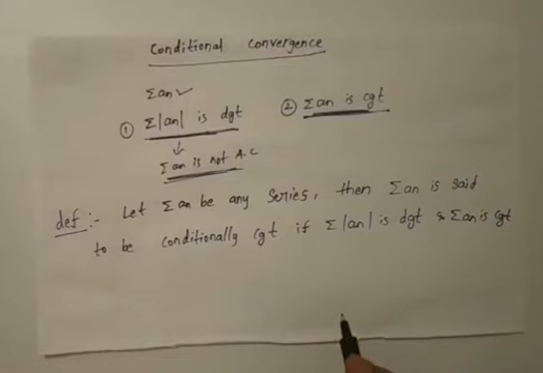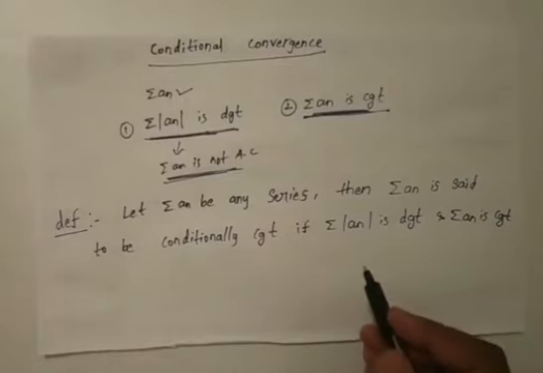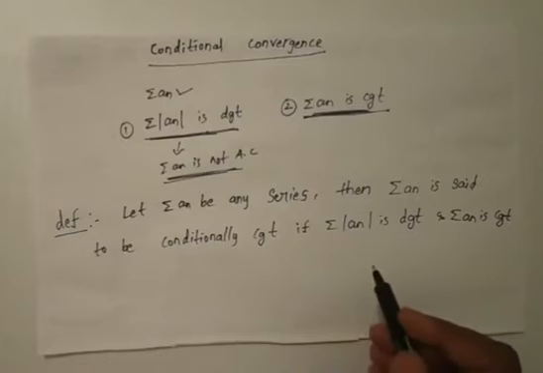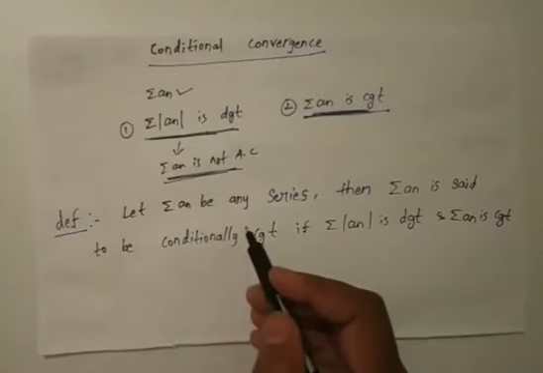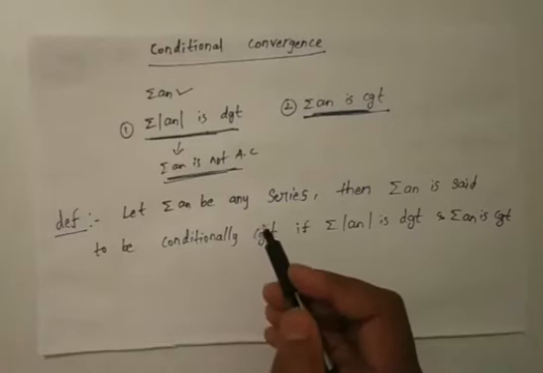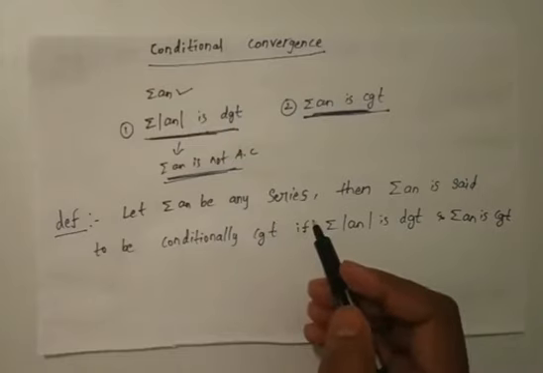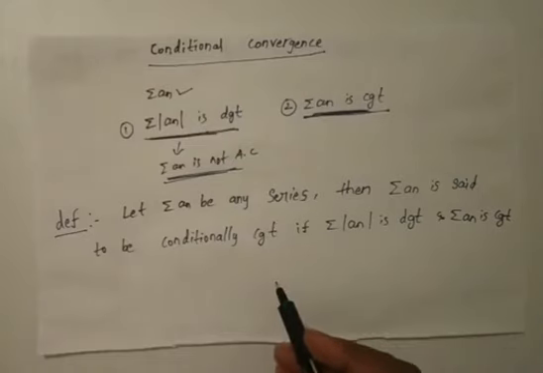That means if summation modulus of an is divergent and summation an is convergent, then the series summation an is said to be conditionally convergent.